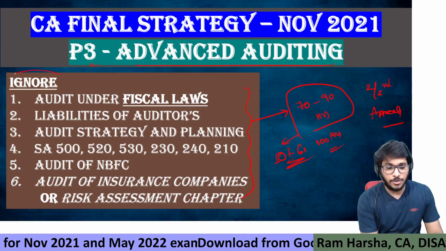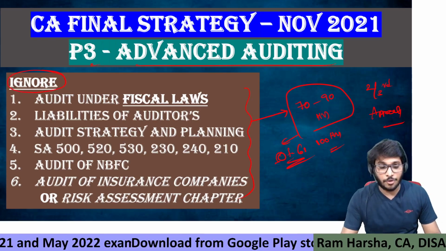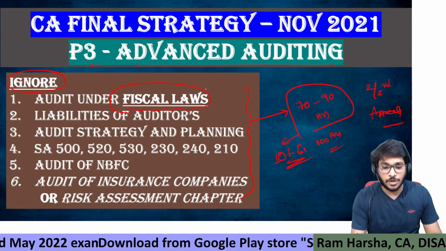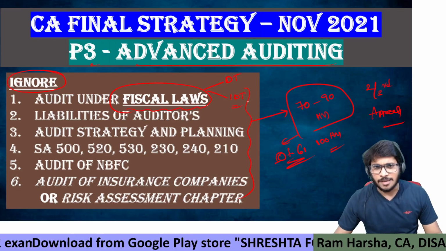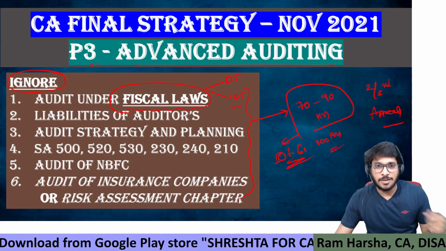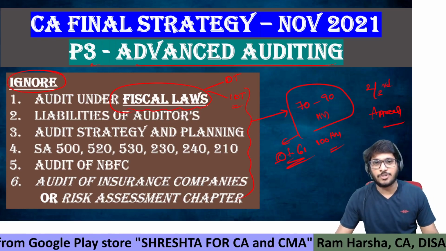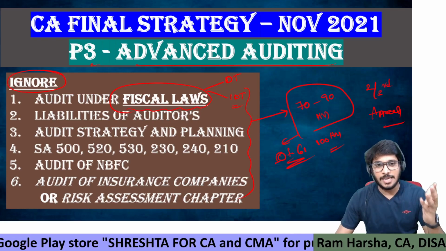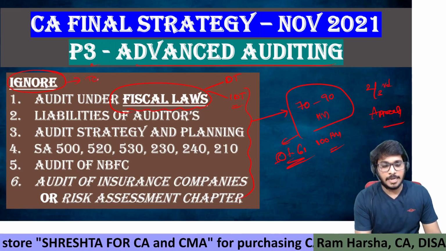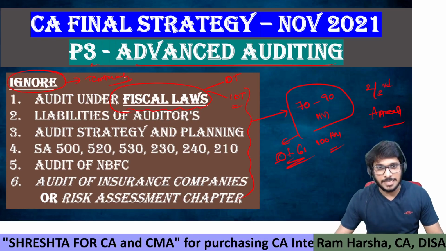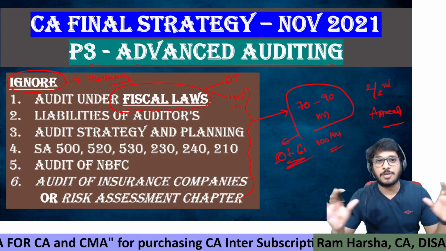I recommend ignore the following chapters. First and foremost, the chapter Audit under Fiscal Laws, both direct tax and indirect tax. Sir, are you joking? Many said audit under fiscal laws is the most important chapter, and there are guaranteed questions of approximately 10 to 12 marks from the chapter, and you are saying ignore. My dear, understand, ignore means temporarily keep pending.